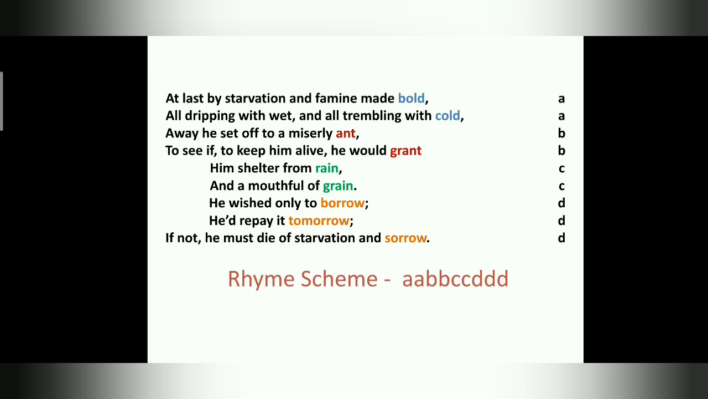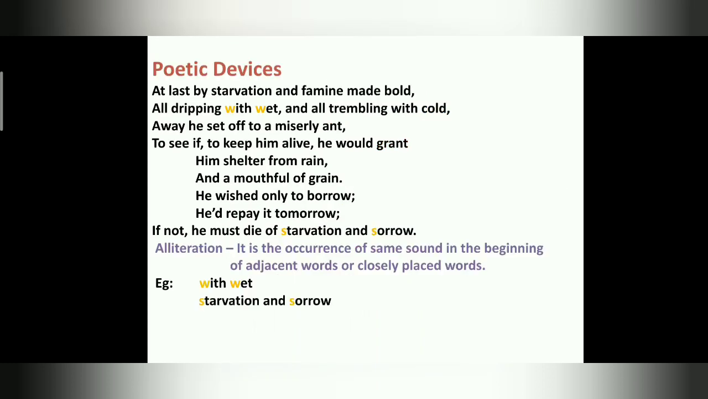So we take alphabet D, right children? So now the rhyme scheme of this particular stanza also is A, B, B, C, C, D, D, D. Now we'll move on to the poetic devices of this particular stanza.